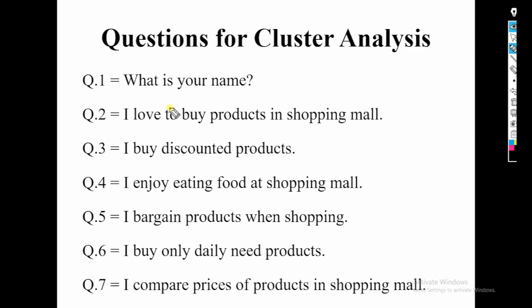So the first question is I love to buy product in shopping mall. Second question we asked, I buy discounted product. Third question, I enjoy eating food at shopping mall. And then, I bargain product when shopping. I buy only daily need products. And then, I compare prices of product in shopping mall. So these are the 6 attitudinal questions and 1 question related to the participants.